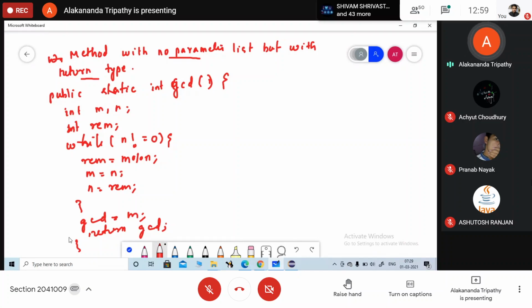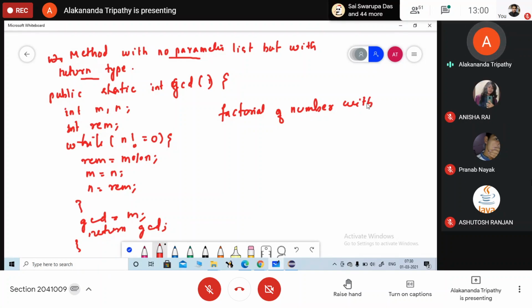To find the factorial, this one is your program you need to do. Factorial of a number using method with no parameter list but with return type. I will check it in the next class. Please repeat the question.